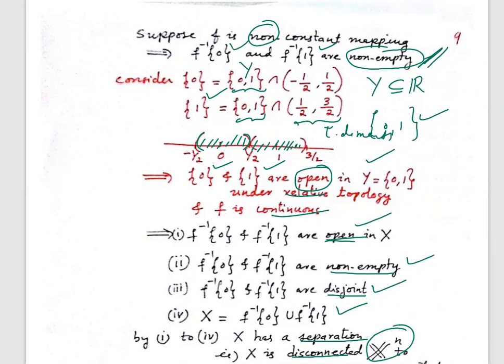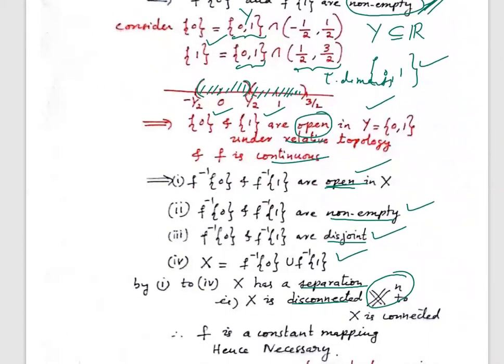So why is this a contradiction? Because we assumed f is a non-constant mapping. So that's wrong. F has to be a constant mapping. Hence, necessity is proved. Very, very nice and very easy.